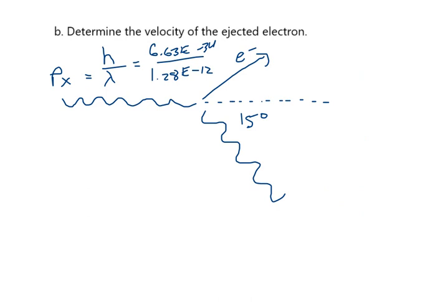Just like we did in so many of our momentum questions, I'm going to need to store these somewhere in your calculator. You need to organize this well so you don't make a mistake on this question. So I'm going to store that as letter A. You can store it as whatever letter you want. So 6.63 times 10 to the minus 34, divided by 1.28 times 10 to the minus 12. I am going to store in my calculator letter A as 5.17, etc., e minus 22. And that is going to be my incoming x momentum.